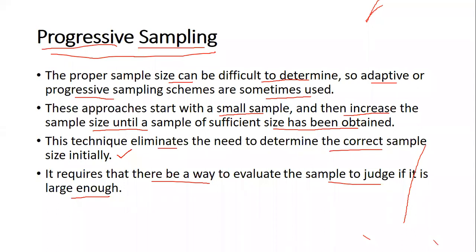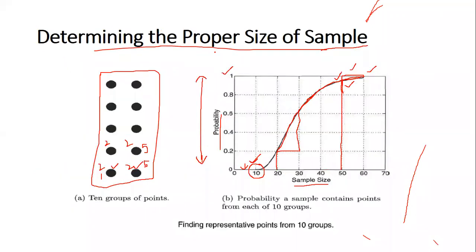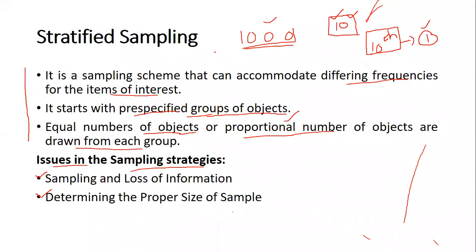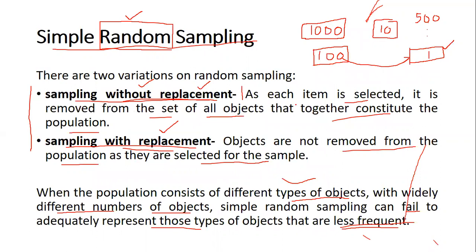The disadvantage that we have with random sampling is that when different types of objects with different numbers of objects are there in the data set, equal chance is not given to those which are less frequent.